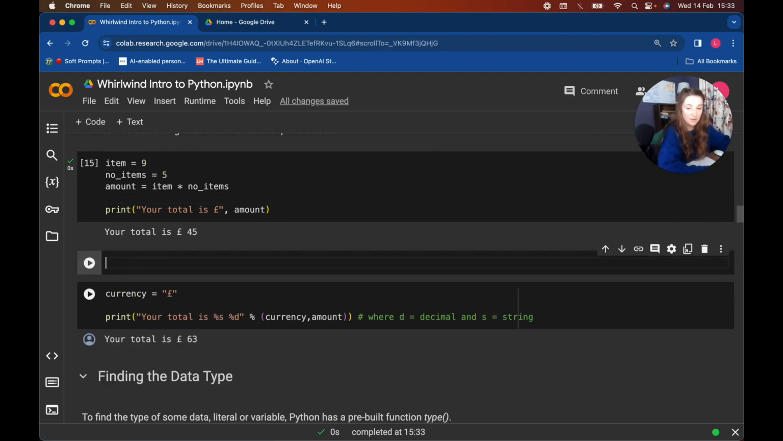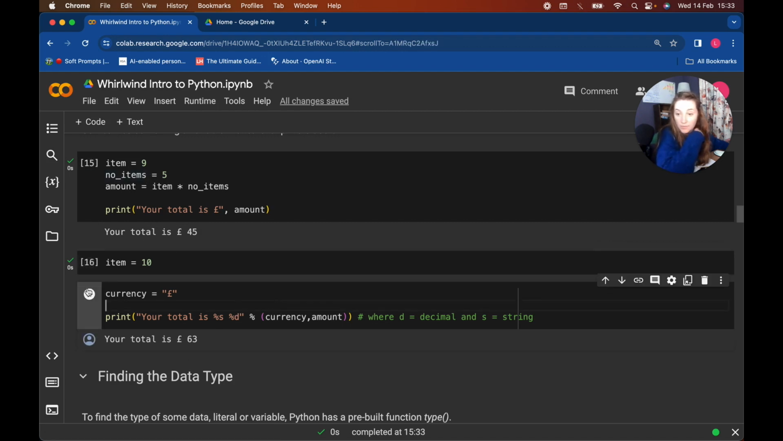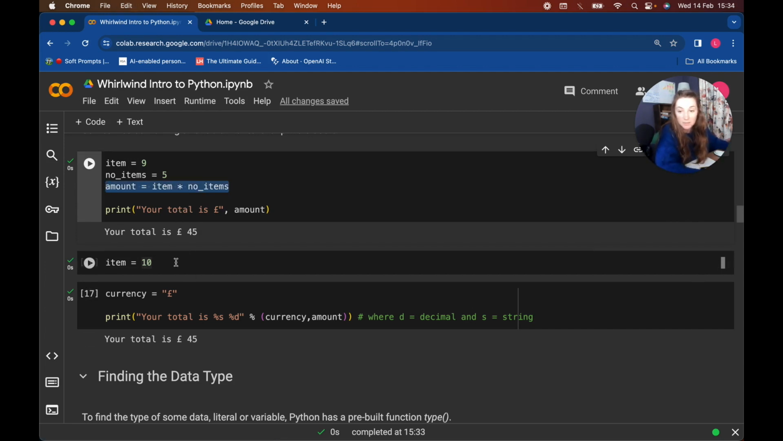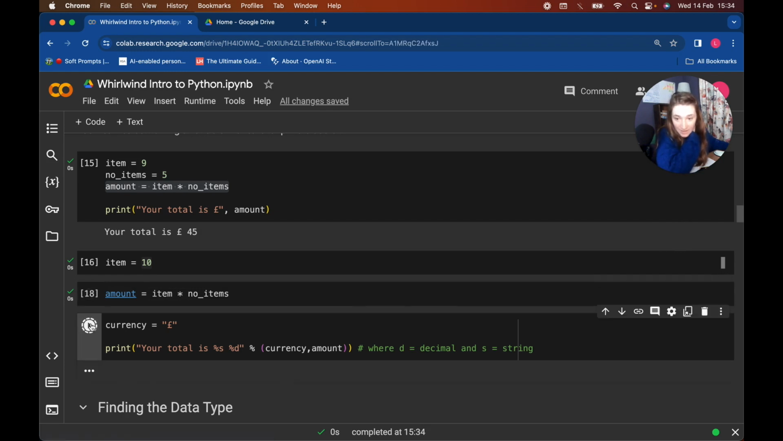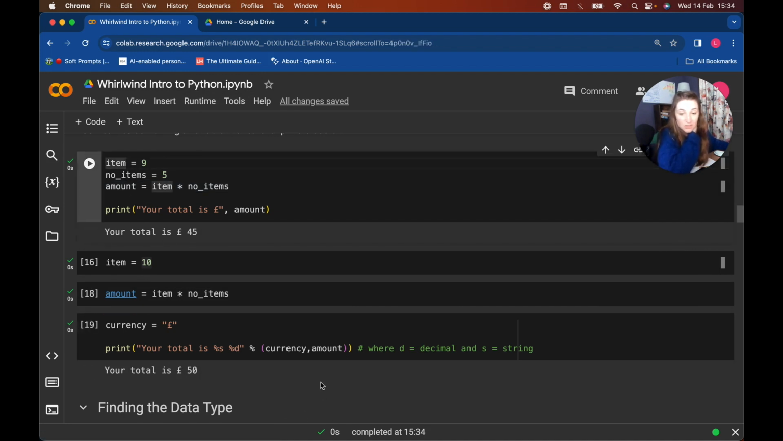Let me just show you what I was trying to say earlier. If I now make item equal to 10 and I run this code, we have amount is equal to item times number of items. Do you think it's going to be 50 or 45 whenever I run this bit of code here? And it's 45, because even though we updated item, we haven't actually updated amount yet. So we would need to run this bit of code again for it to update. I can show you this here. And now if I run this again, it'll be 50. So it doesn't automatically update, even if you change the variables that it's based on.